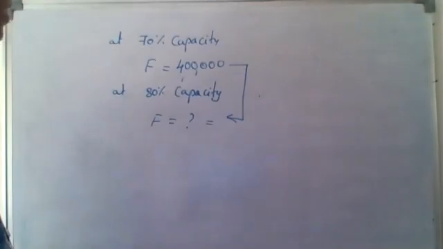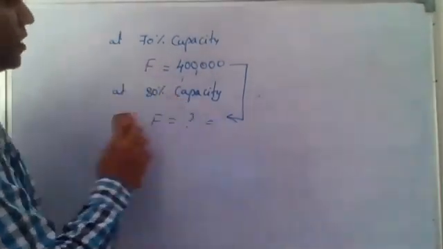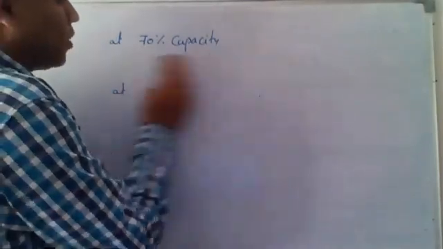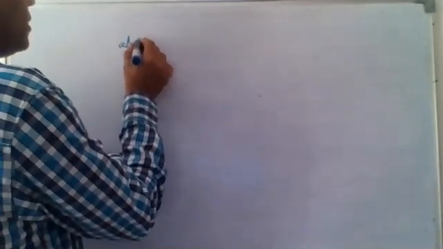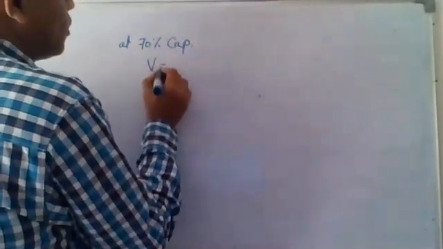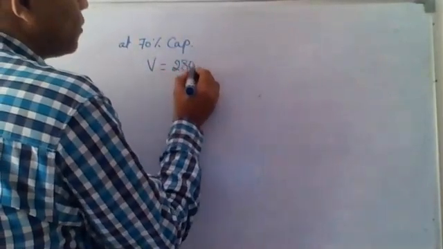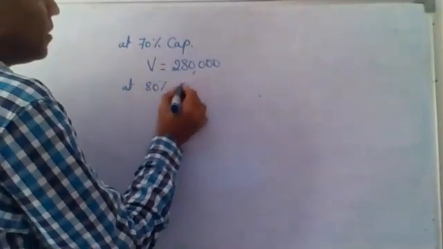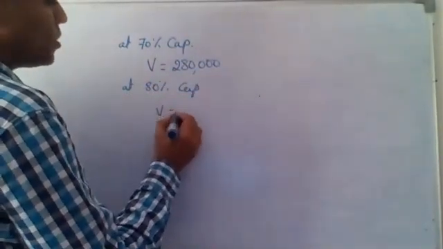Similarly, when I'm talking about variable cost, if I convert the same question into variable cost, let's say at 70% capacity, variable cost is 2,80,000. So at 80% capacity, variable cost is how much?